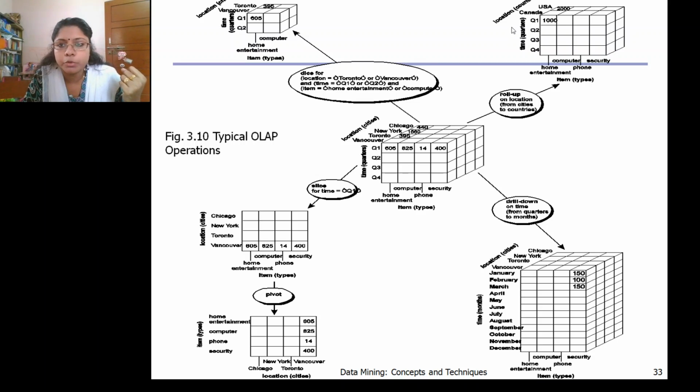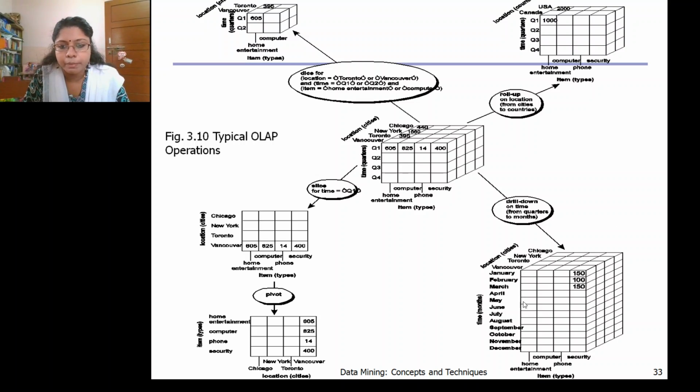If you are rolling up, you will roll up to a particular location, that is the countries USA and Canada. In a particular quarter, how much sale happened there? The roll up operation is performed on location from cities to countries. That means we rolled up from cities to countries. Here we can see the different cities, and here we have rolled up to the countries, and then we can view the profit or the revenues in a much clearer way. This is about the roll up operation.